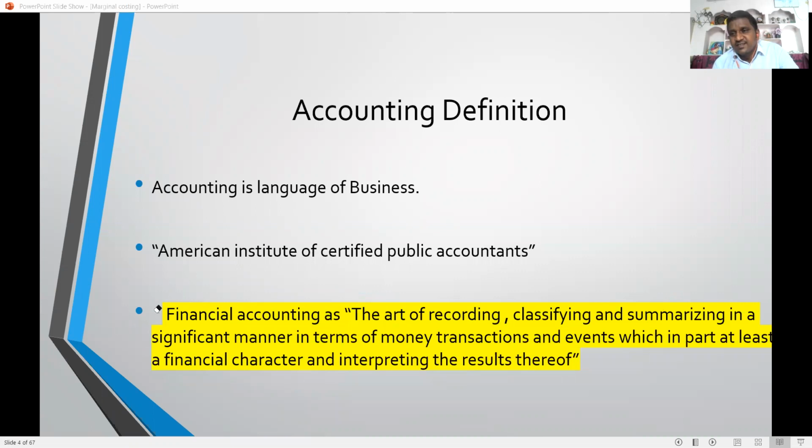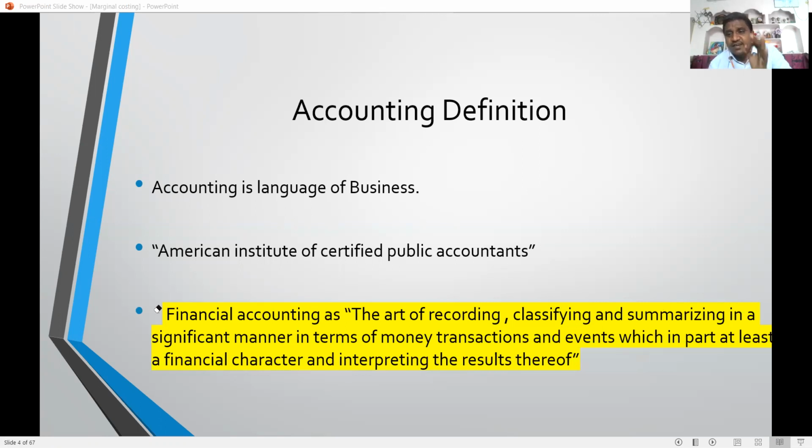The definition tells us transactions and events which are of a financial character, which can be measured in monetary terms. Such transactions and events are recorded in the books of accounts in financial accounting. Non-monetary, non-financial transactions are not recorded in the books of accounts.